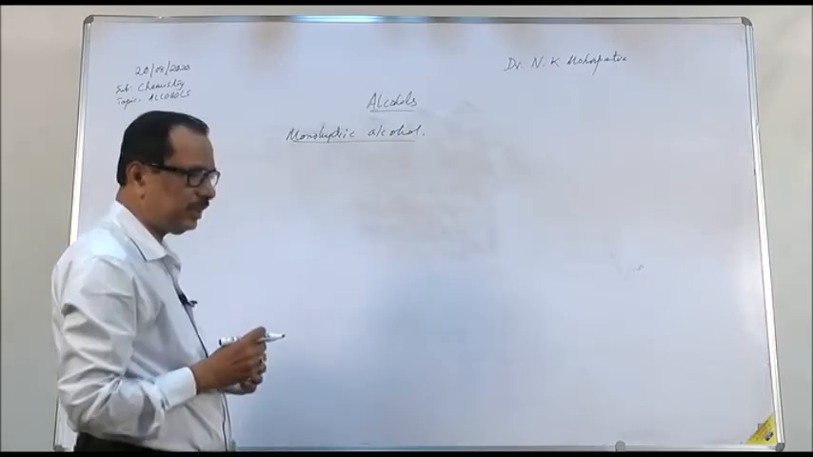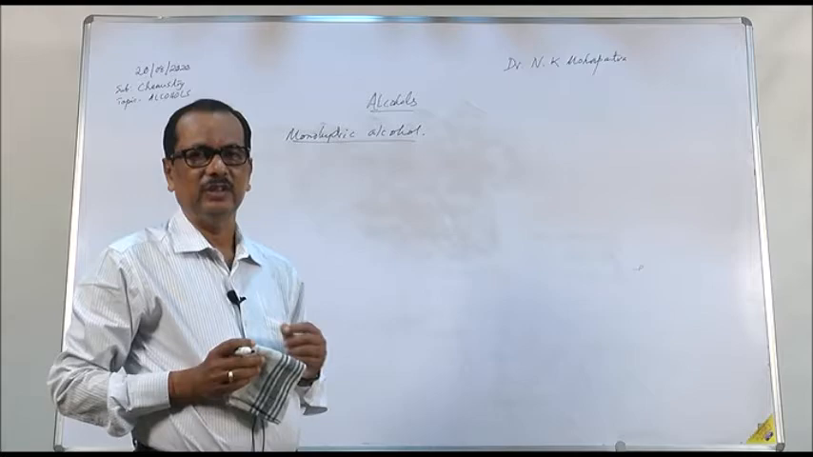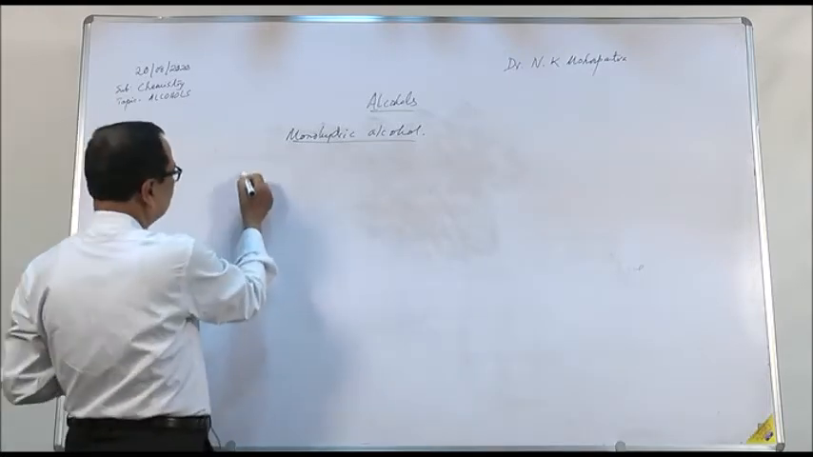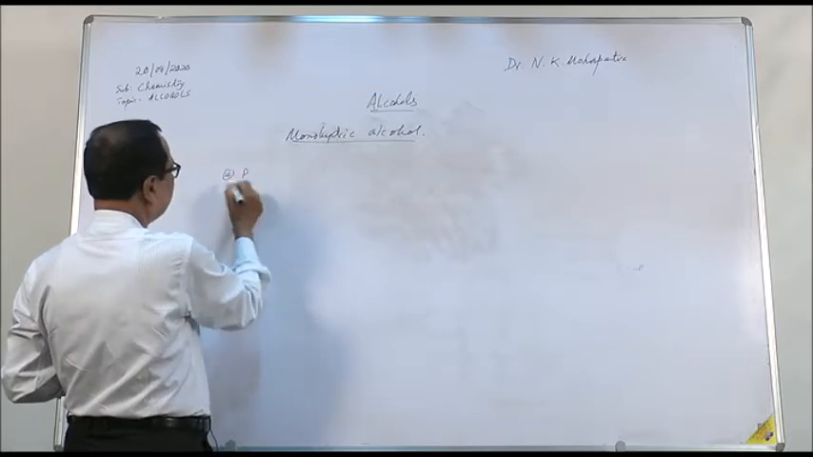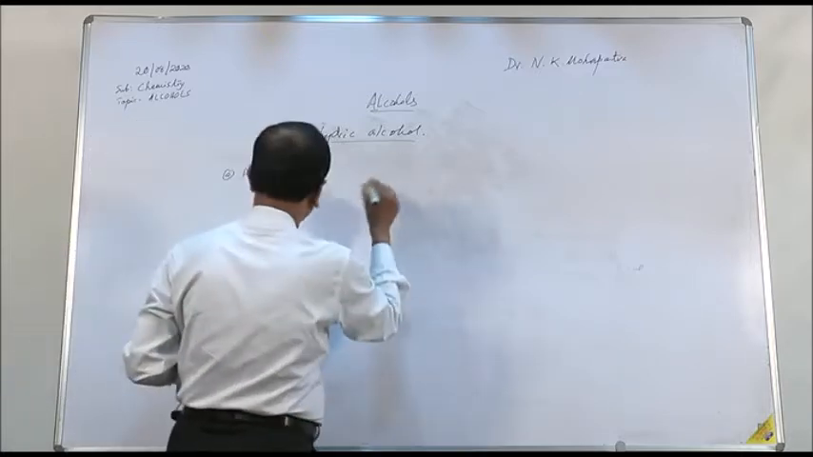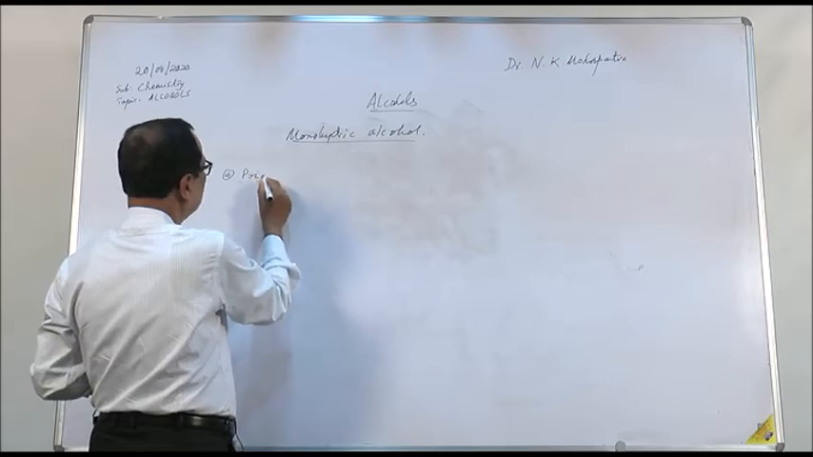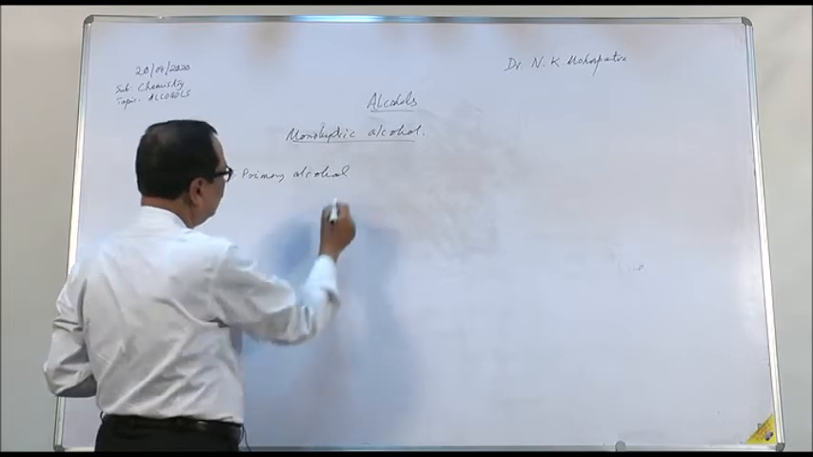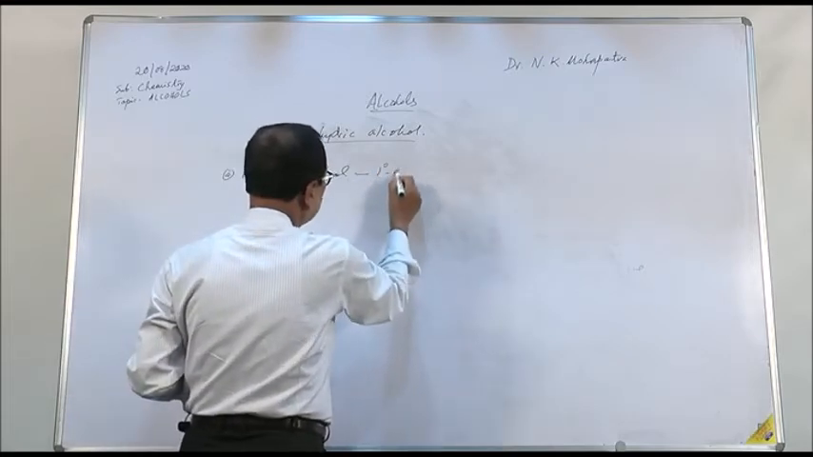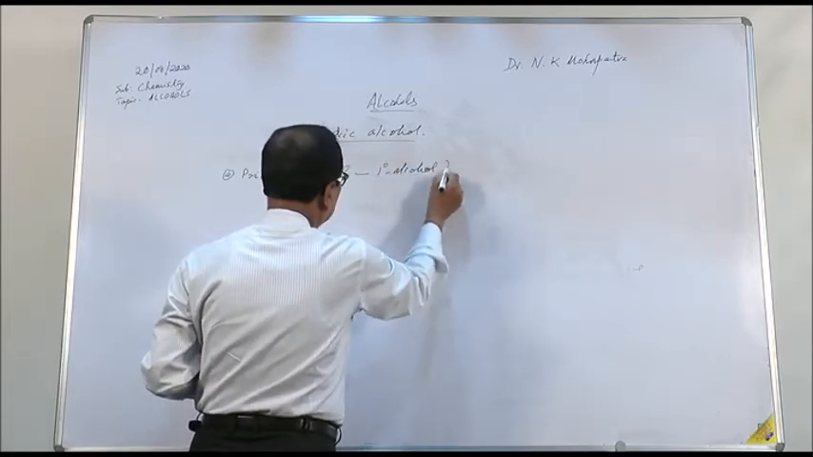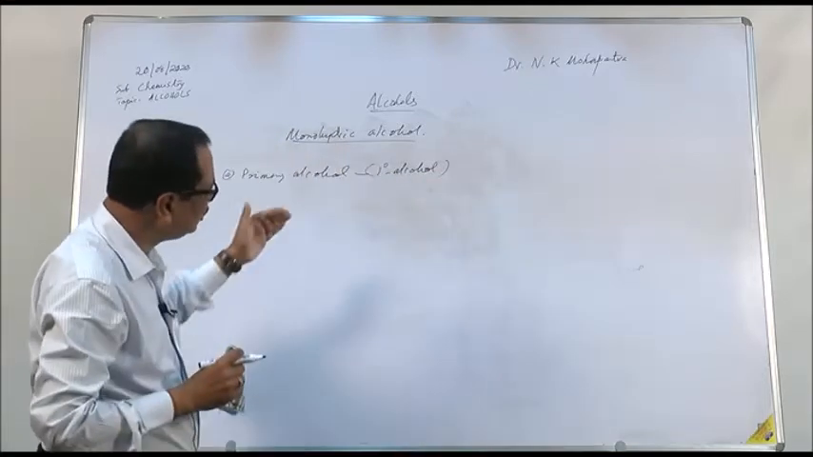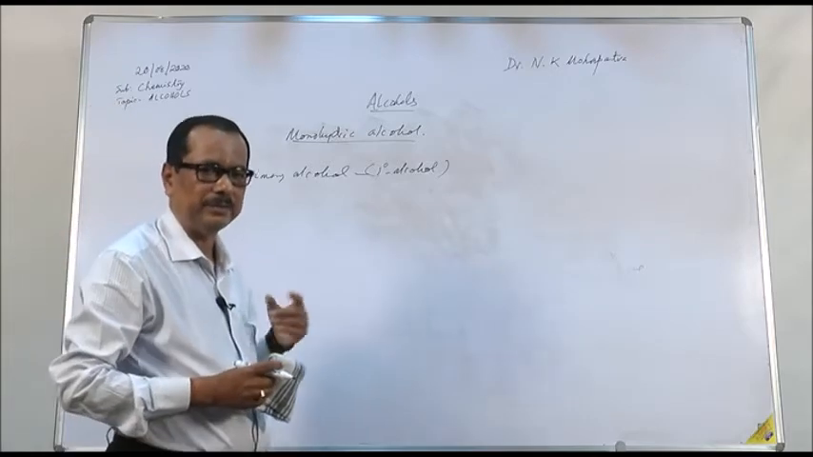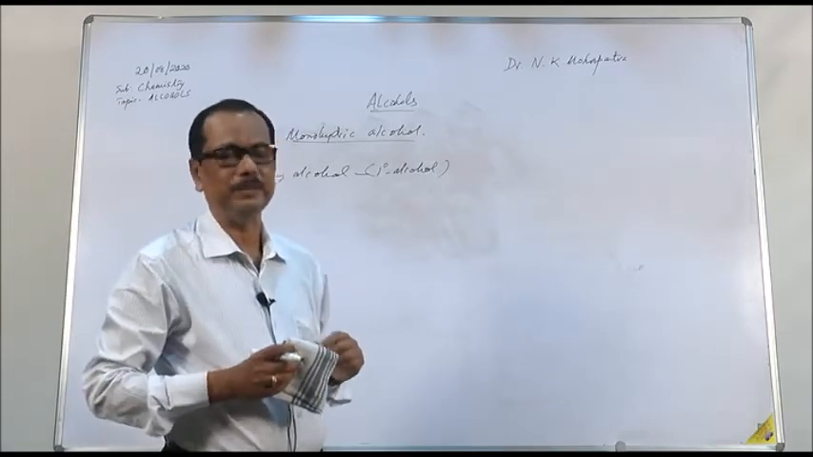These monohydric alcohols are further classified into three categories: primary alcohol, secondary alcohol and tertiary alcohol. Primary alcohol, or 1 degree alcohol, is where the OH group is present on a primary carbon atom. When the OH group is present on a primary carbon atom, the alcohol is called primary alcohol.